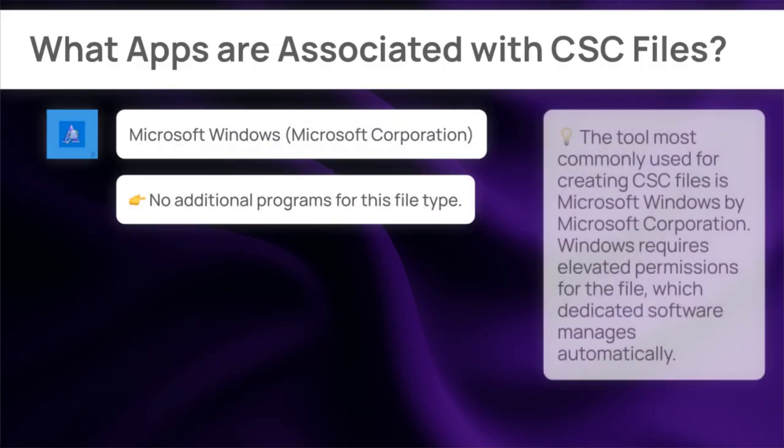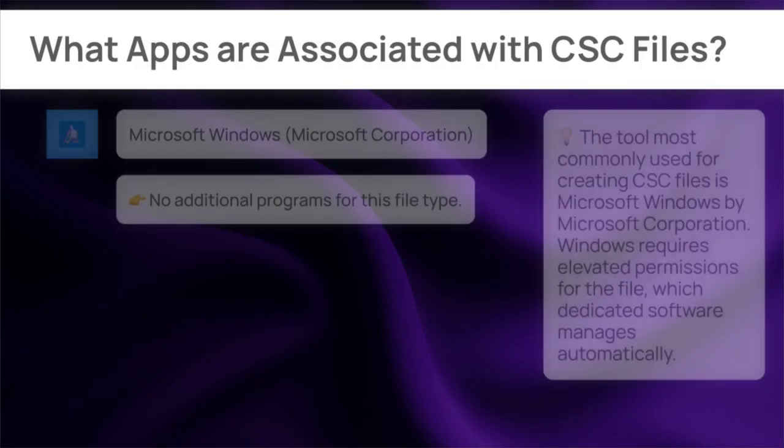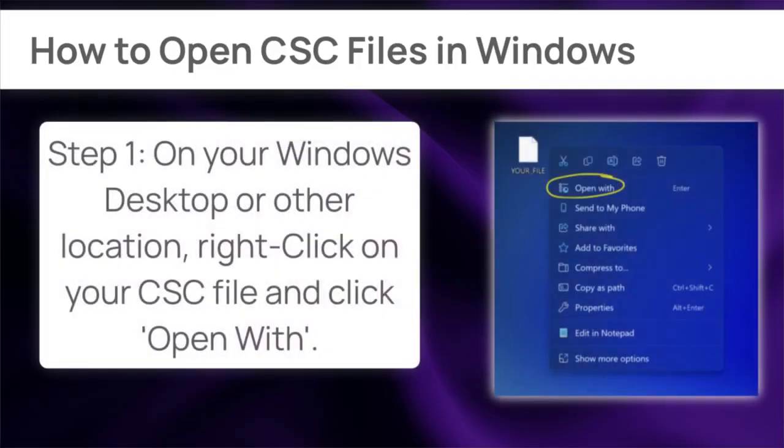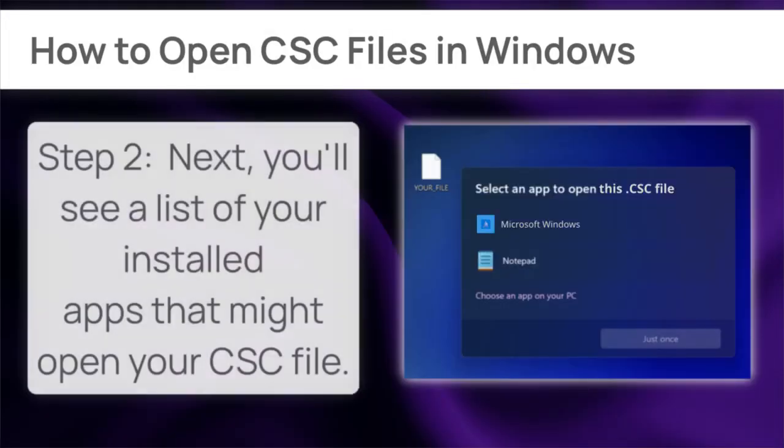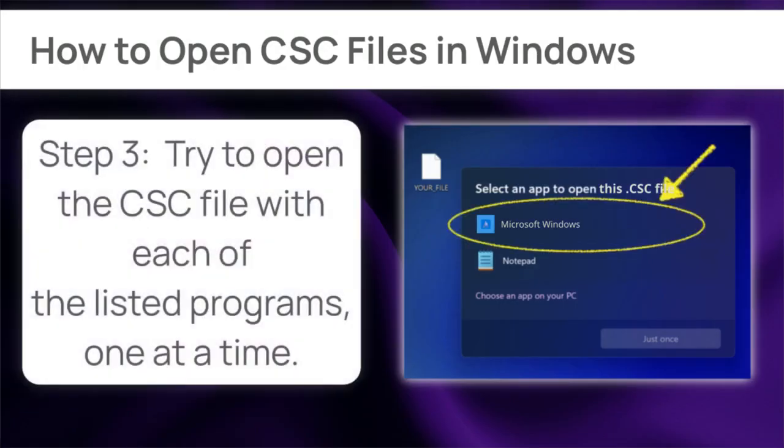Windows requires elevated permissions for the file, which dedicated software manages automatically. Windows grants only restricted visibility because these files maintain critical settings. The problem is often a missing file hook. Right-click the CSC file and choose Open With. Start with Microsoft Windows if available. If not, select another application from the list.